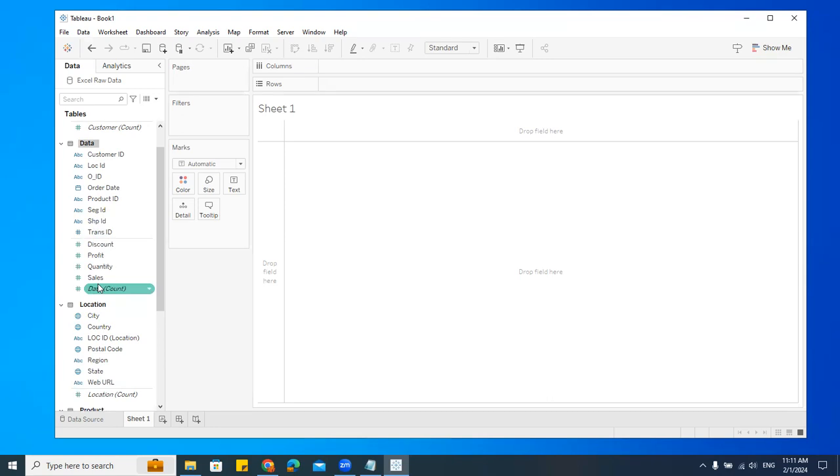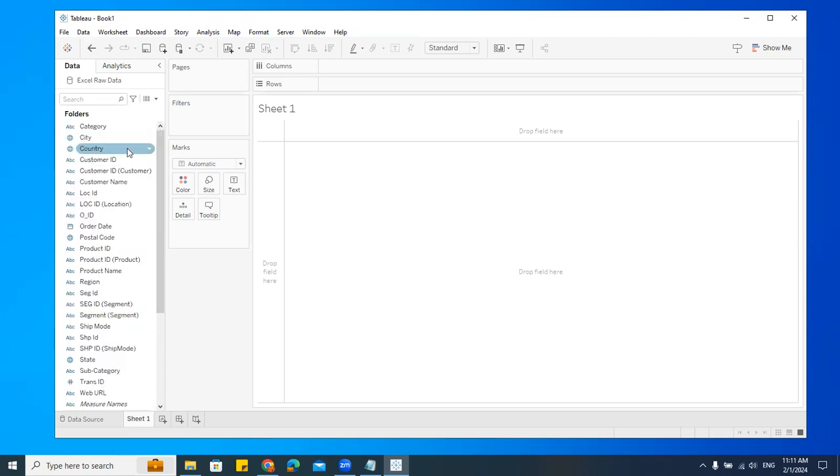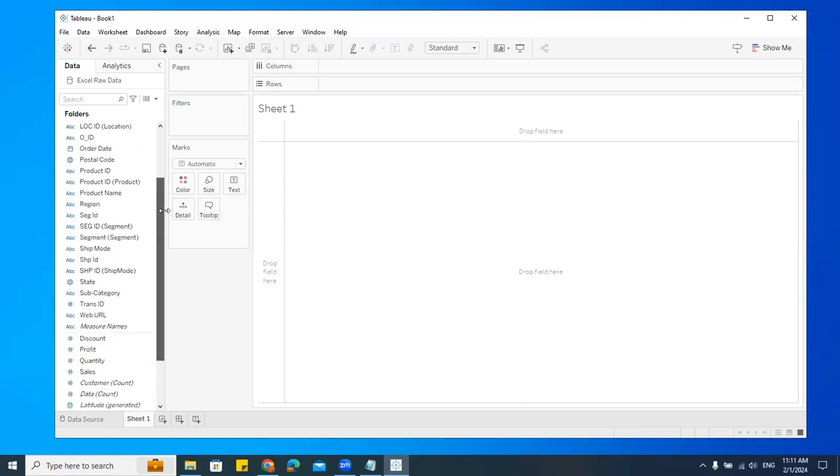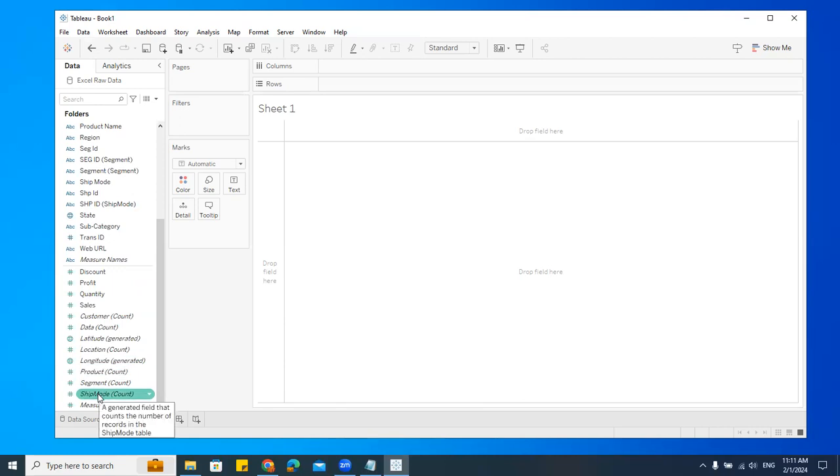Now, what I'm seeing is the data by data source. Now, I'll go here. Let me click on the small arrow. Can you see this? It says group by data source table. Let me click on this folder. See? Can you see that? I'm getting all these columns, and here I am getting some columns. They are separate. In Tableau, you can see that separate. If I'm taking that as a data source table, for each table, wherever I have some data, I'll tell you why actually it gets separated.